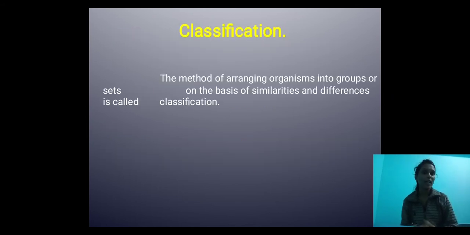Next, come to the definition of classification. What do you mean by classification? The method of arranging organisms into groups or sets on the basis of similarities and differences is called classification. It is a method of arranging organisms into different groups, sets, or divisions on the basis of their characteristics, the similar characteristics or differences between organisms.